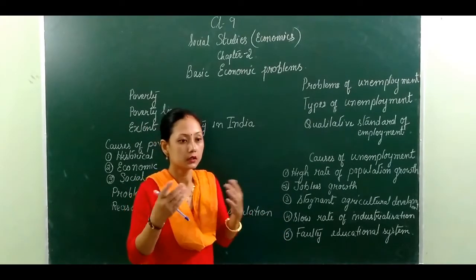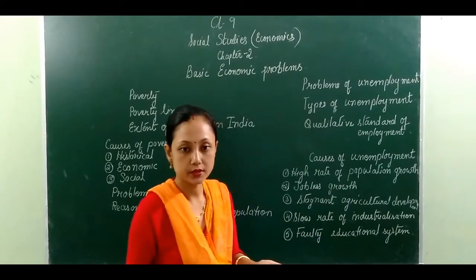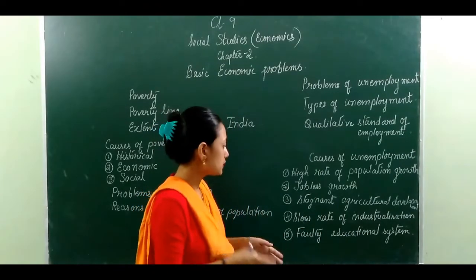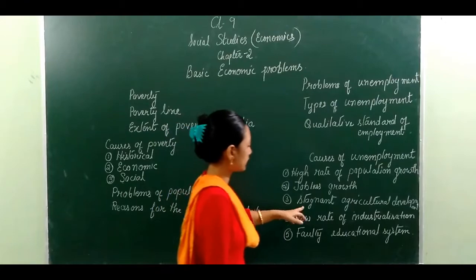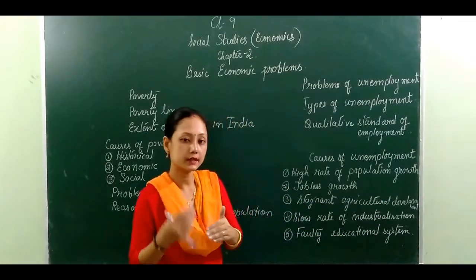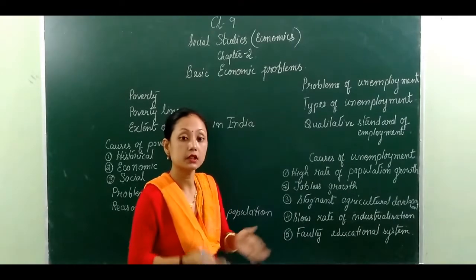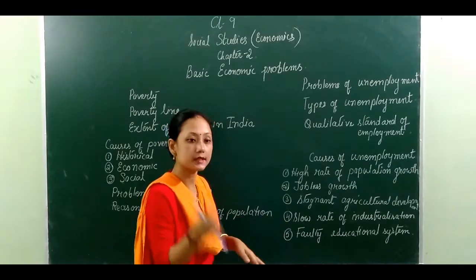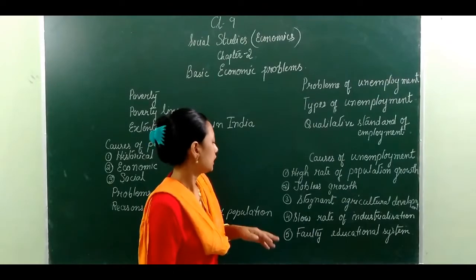Developed modern techniques are not being used in our agricultural sector. This is one reason behind stagnant agricultural development. We Indians need more and more improved technology in the agricultural sector to increase employment opportunities in India.